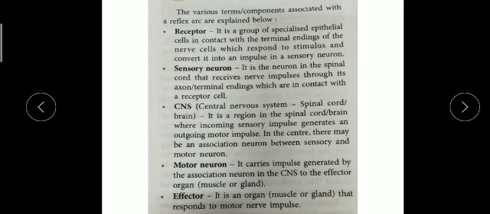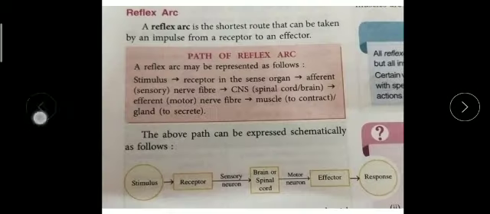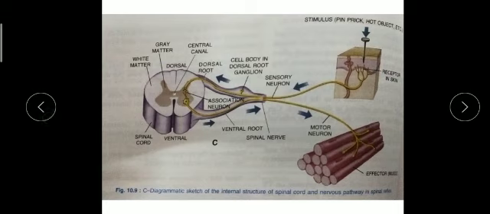In the last video I explained this diagram: receptor in the skin, sensory neuron, then association neuron, the interneuron. From the intermediate part it goes to the ventral root, then the spinal nerve and motor nerve. When I explained this diagram, I told you that you should remember the sequence. The same sequence is there. The ventral root is not detailed, it is given in that diagram.